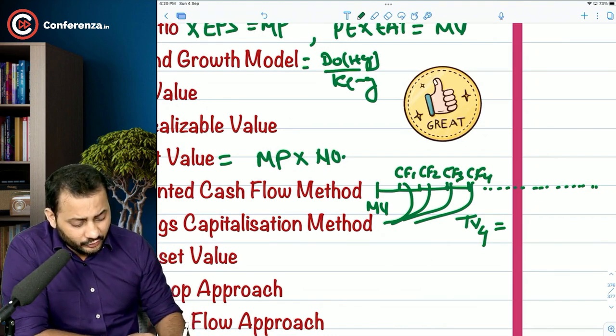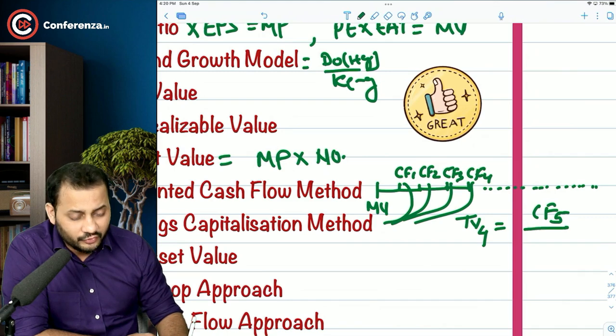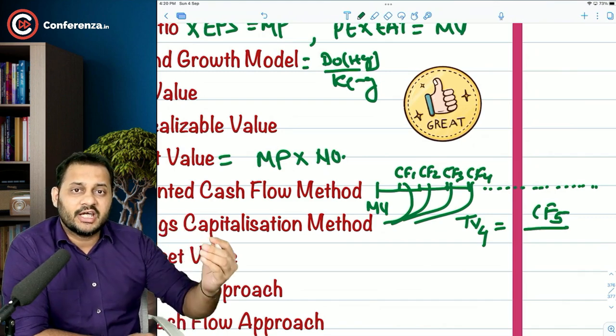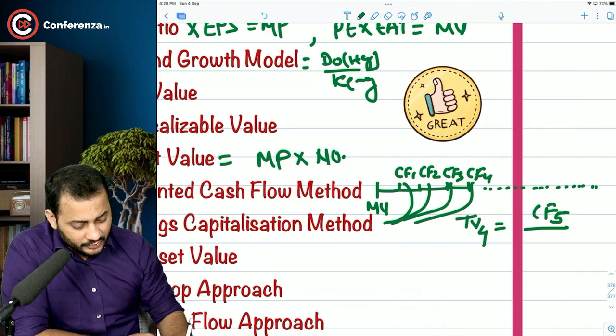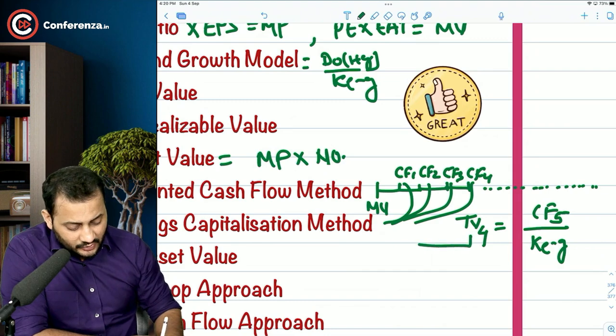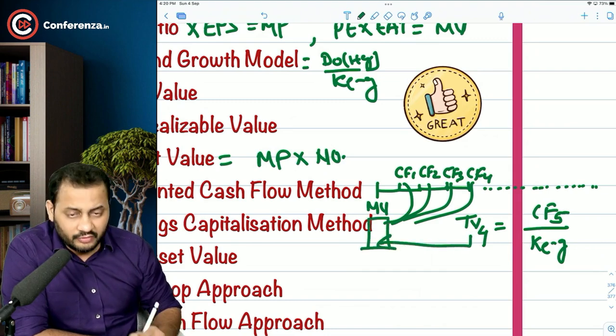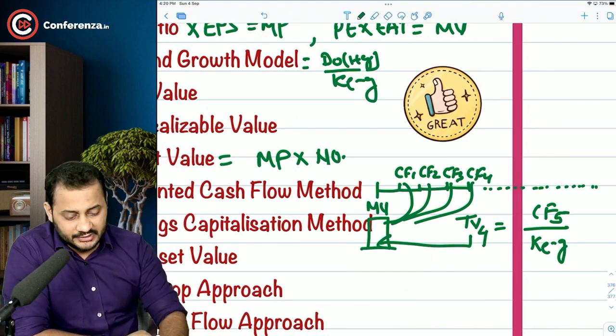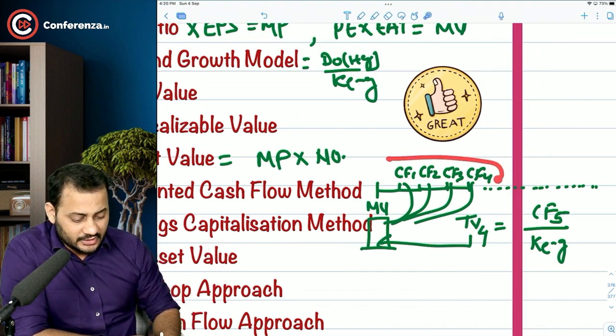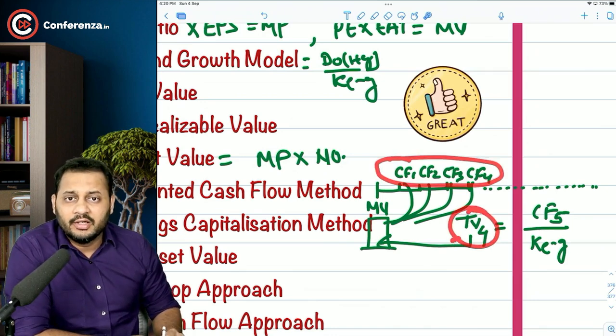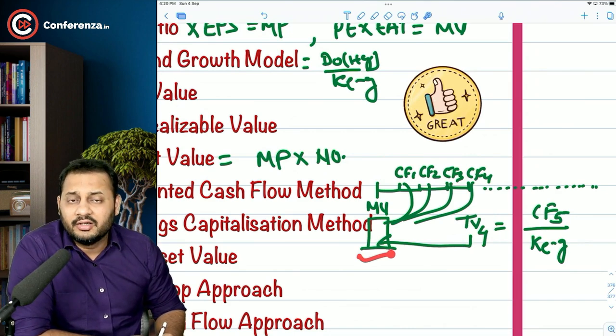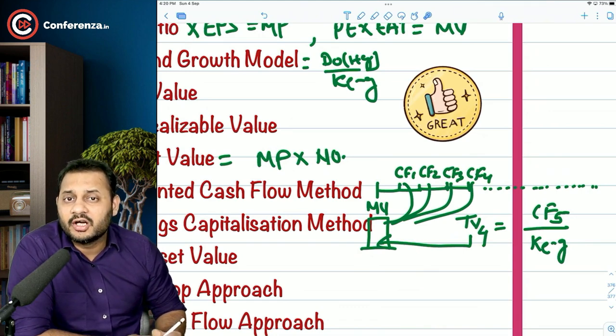So terminal value at year 4 can be calculated with the help of the cash flow for the 5th year. Next year's cash flow is taken to calculate the terminal value, and then you take cost of equity minus growth, and then you discount this one also. So the total of all these cash flows, for example the discounted cash flow for the fourth year and the discounted value of the terminal value, will explain the present value of the future cash flows of the company.